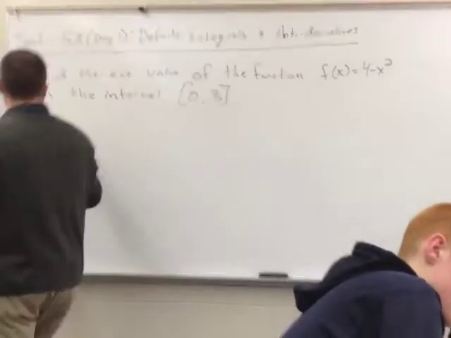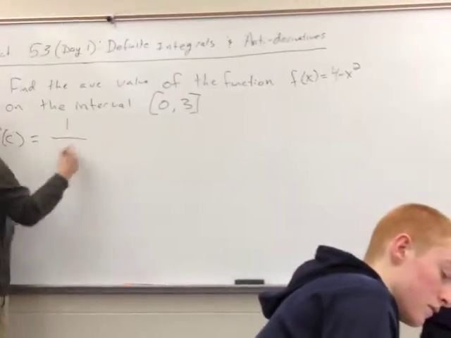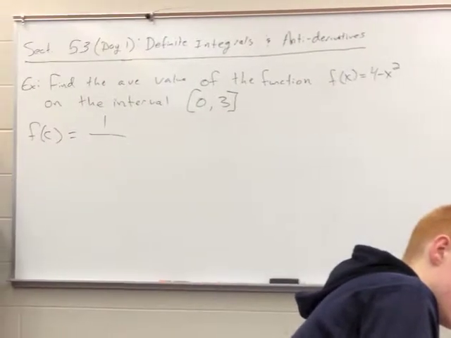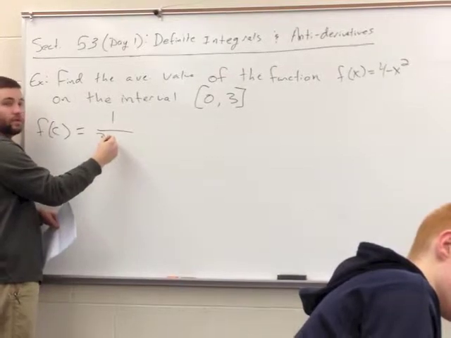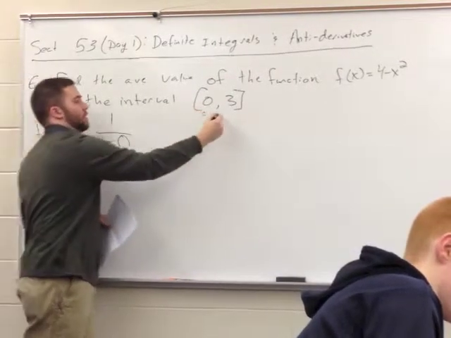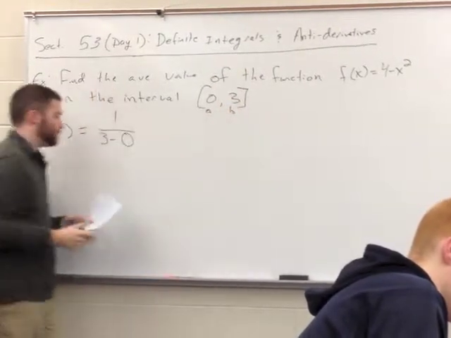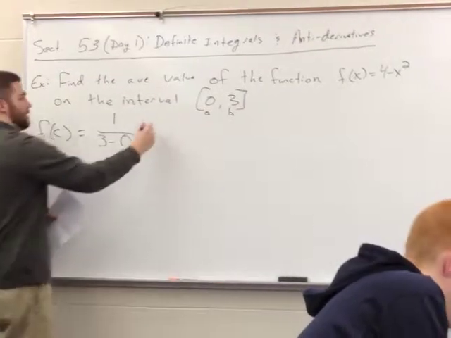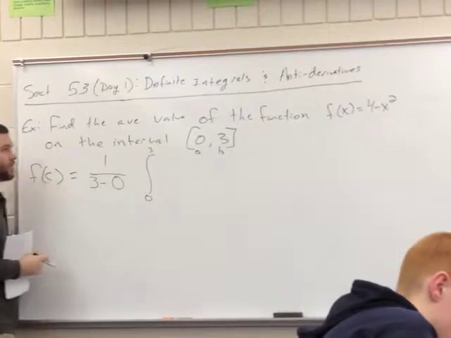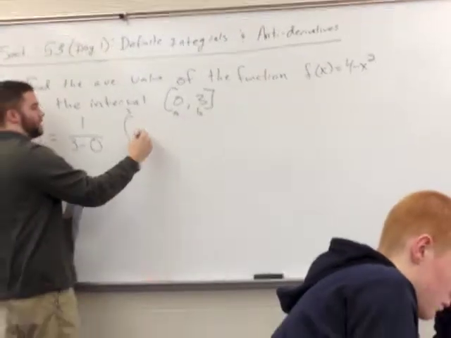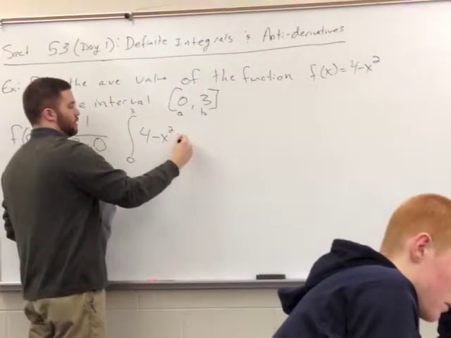Okay, so f of c equals 1 over b minus a. Well, what is b minus a? 3 minus 0, right? This is my a, this is my b. Times the integral from 0 to 3 of f of x. Well, f of x was 4 minus x squared.